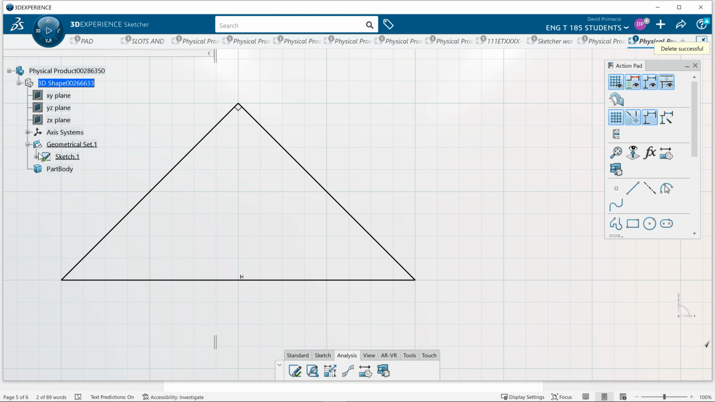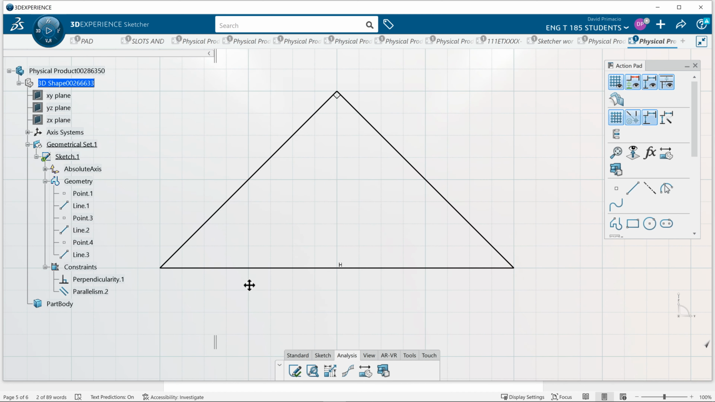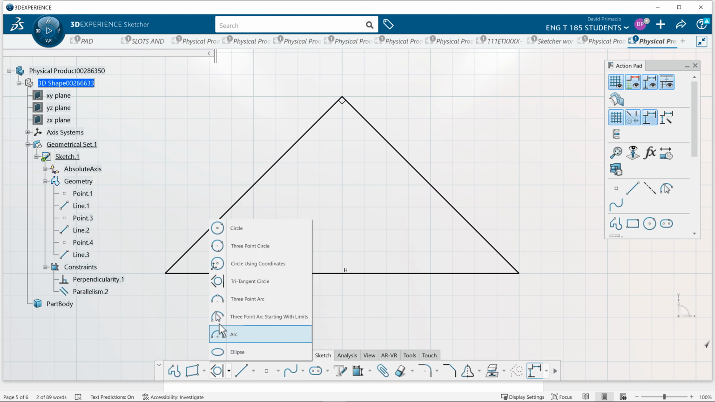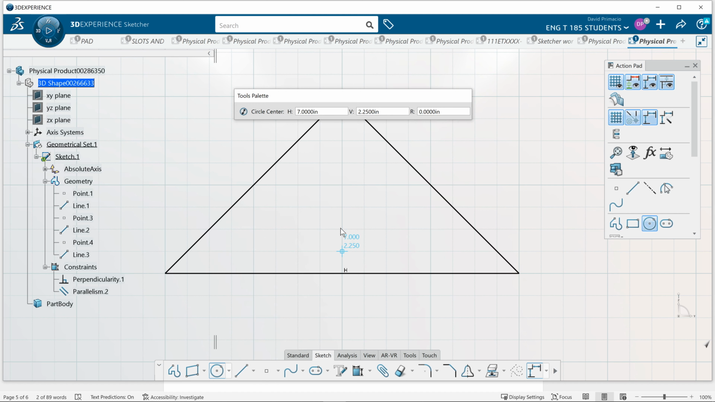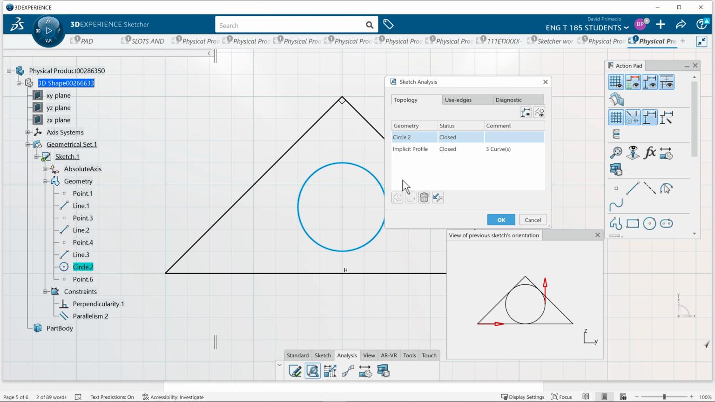So in the sketch, we have the parallelism and perpendicular, and then we have 3 points and 3 lines. And now we're going to go to the sketch tab and create a circle, this time making sure it doesn't touch anything. Okay, and then I go to analysis and I just verify everything is going to work by going to sketch analysis. They're closed, but they're not touching. It's going to be one solid. It's not going to have an issue.